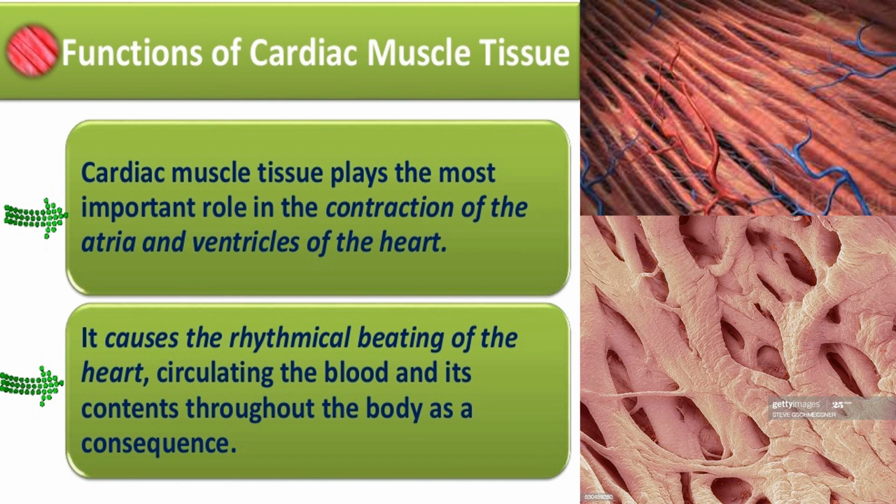So this is the picture where you can see the branching of the cardiac muscle fiber. Here it is branched with the other cardiac muscle fiber. This helps in sharing information between the two muscle fibers. So the heart, as a single unit, exhibits autorhythmicity.